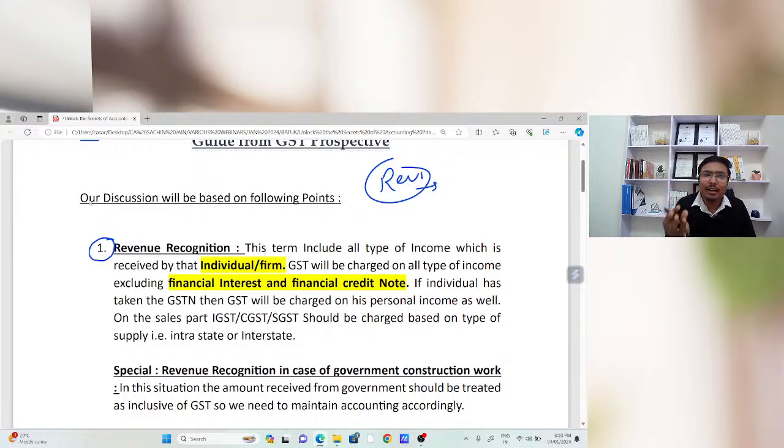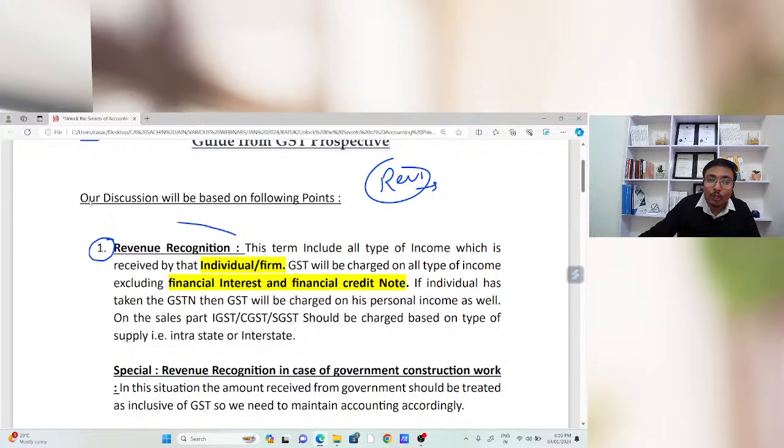Accounting software is something that can be learned in 2 to 3 days. The basic part is how I am going to book the things in that accounting software. That is the important thing. So in this 1.5 hours, we'll cover each and everything from that GST perspective. Now read it first.